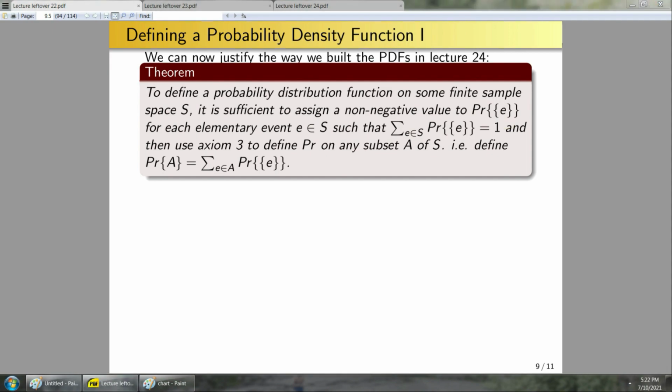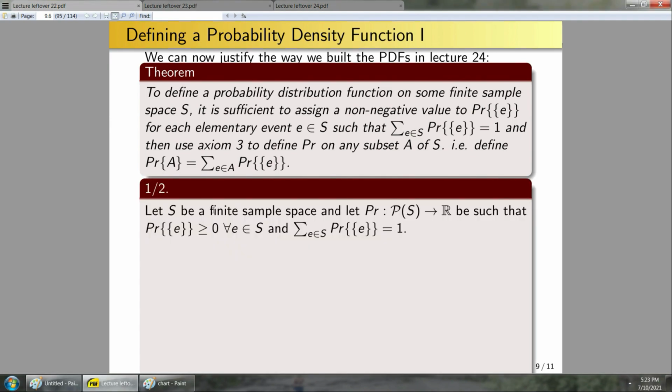Okay, so I'm going to give a proof that the resulting function is a probability distribution function, just so that you can rest assured that this process does truly work. Okay, so let's just take a look at the proof. Let S be a finite sample space, and let Pr be a function from the power set of S to the real numbers such that the probability of E is greater than or equal to 0 for all E in S, and the sum of these probabilities is equal to 1.